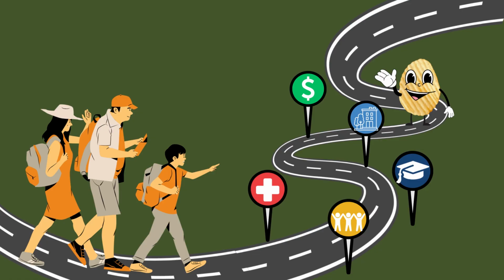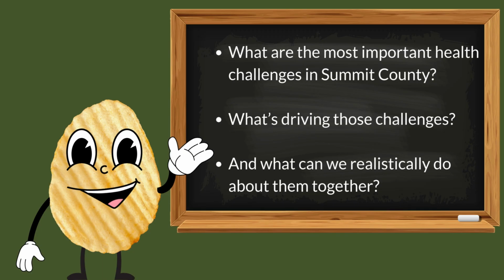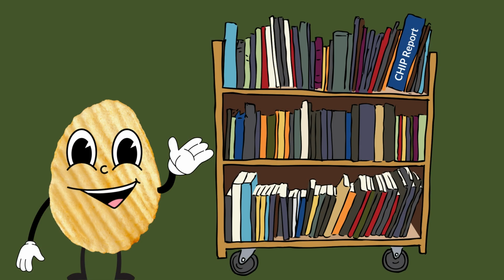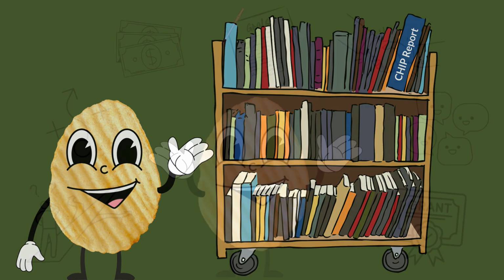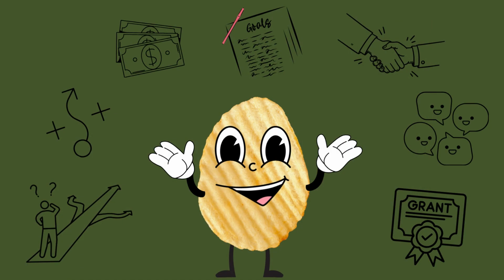A CHIP answers some big questions. What are the top health concerns in our area? What's causing them? And most importantly, what can we do about it? Once those questions are answered, the CHIP outlines clear goals, strategies, and action steps to move the needle on community health. It's not just a report that sits on a shelf. It is a working plan that guides decision-making, partnership building, and funding over the next 5 years.